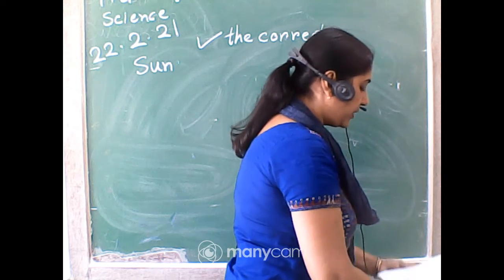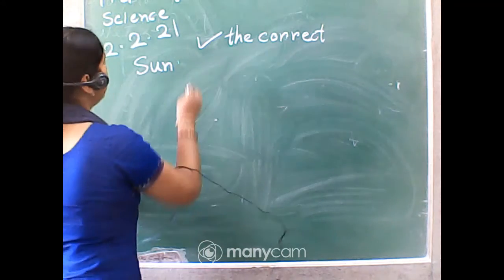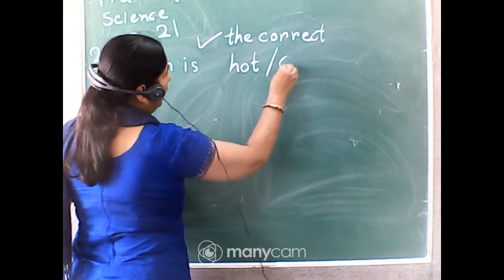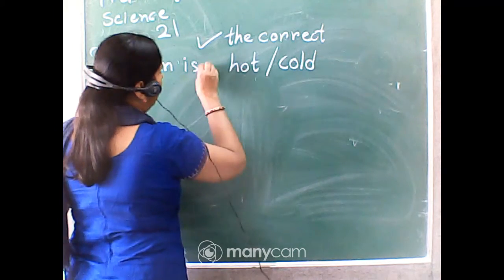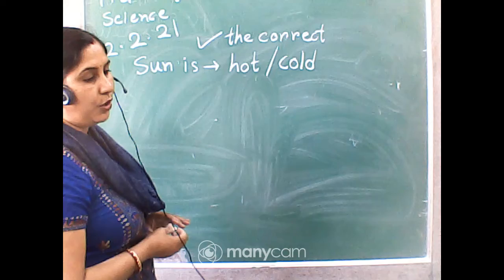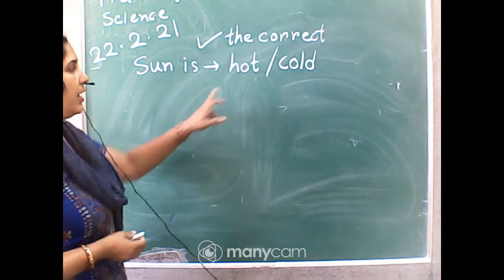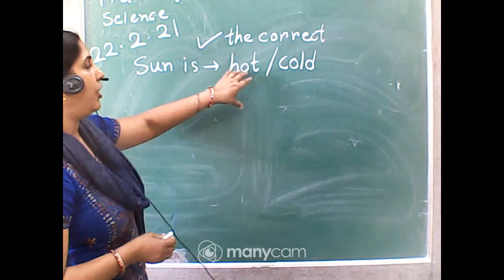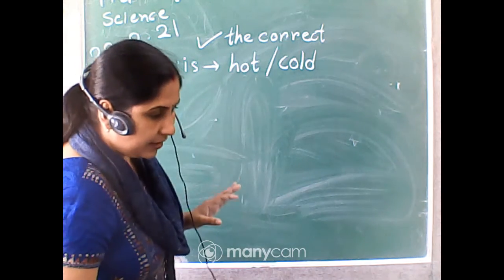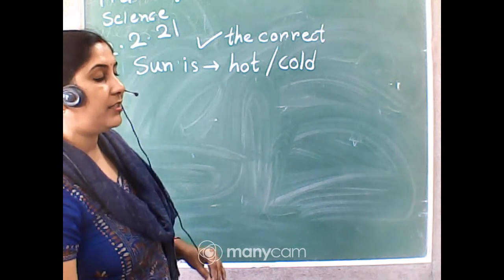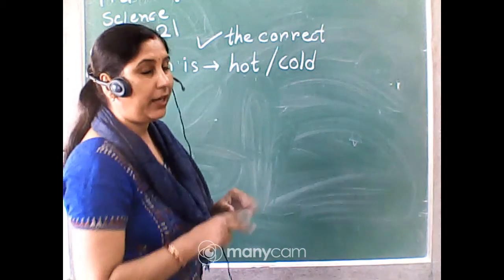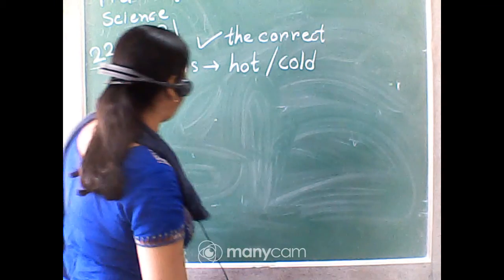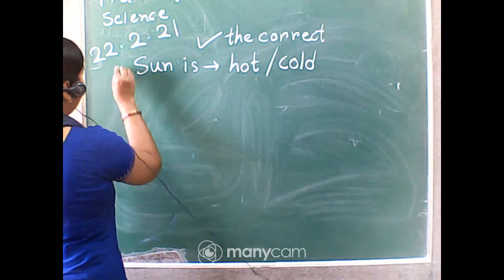Okay, you will do sun is hot, cold. Which one is correct? You will tell me. Sun is hot or cold? Which one will be the correct? Hot, cold. Hot, cold like ice cream or hot like tea? Yes, sun is hot ball of fire. Okay, hot ball. Sun is hot ball of fire. You are right, students. So number 1 it is.